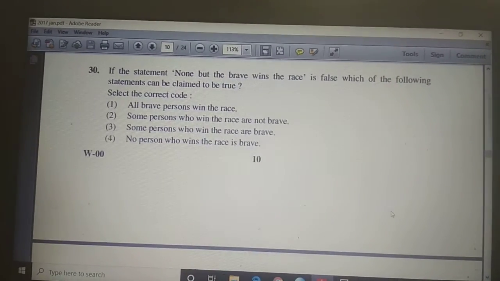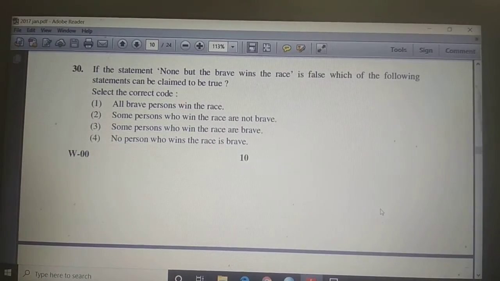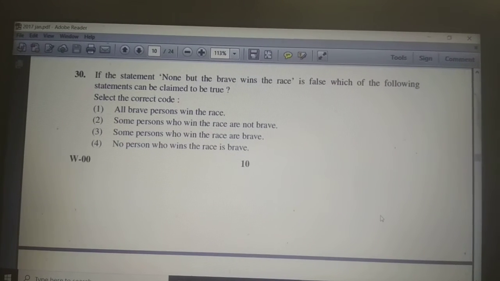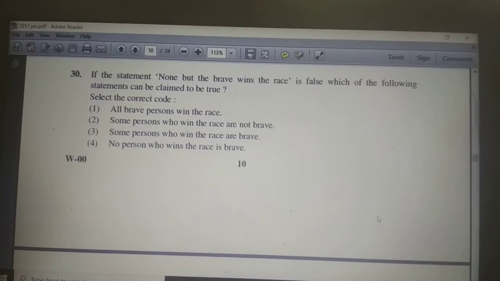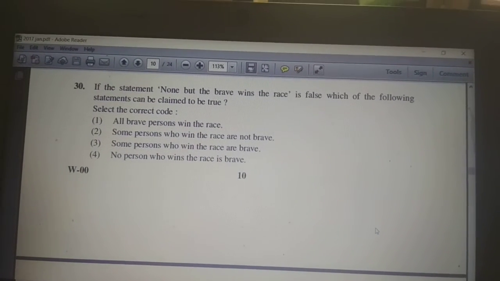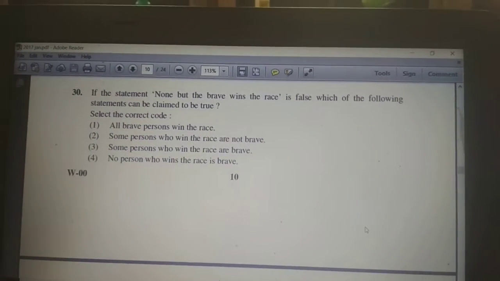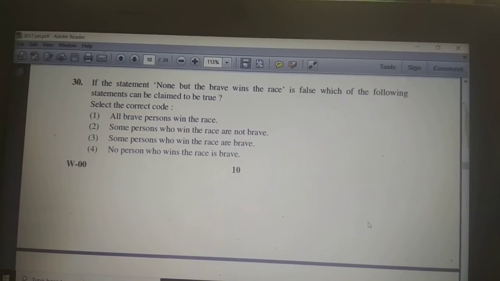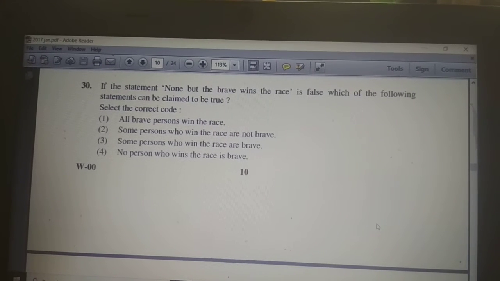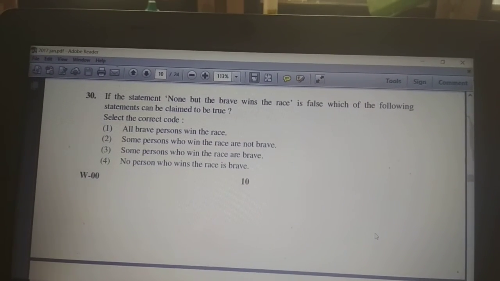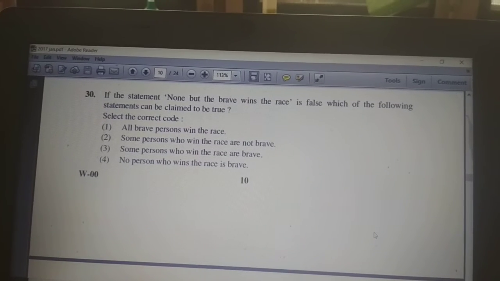"None" is only for the confusion. None but the brave wins the race, so I have nothing to do with the none. Actually, all the brave win the race. So the statement is related to universal affirmative, which is all, or I can reframe the sentence: all brave win the race. Simple. False. Which one of the following statements can be claimed to be true?